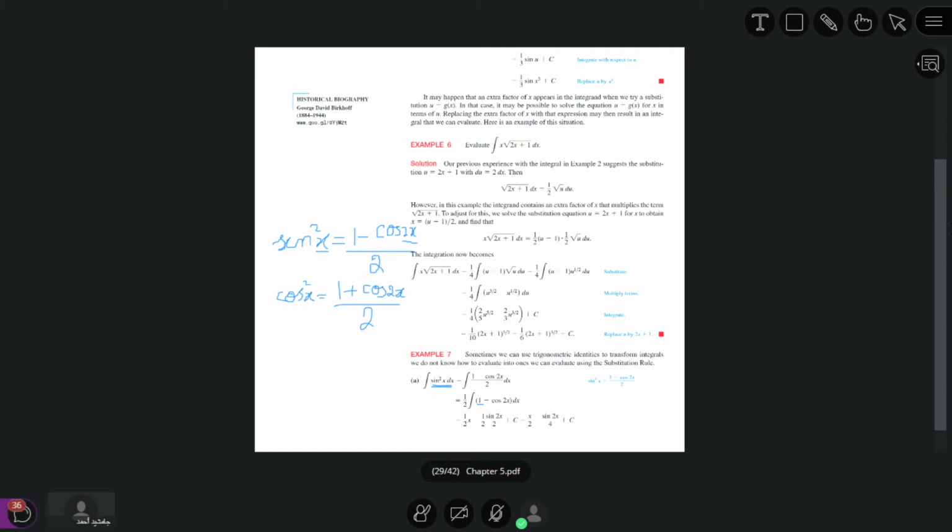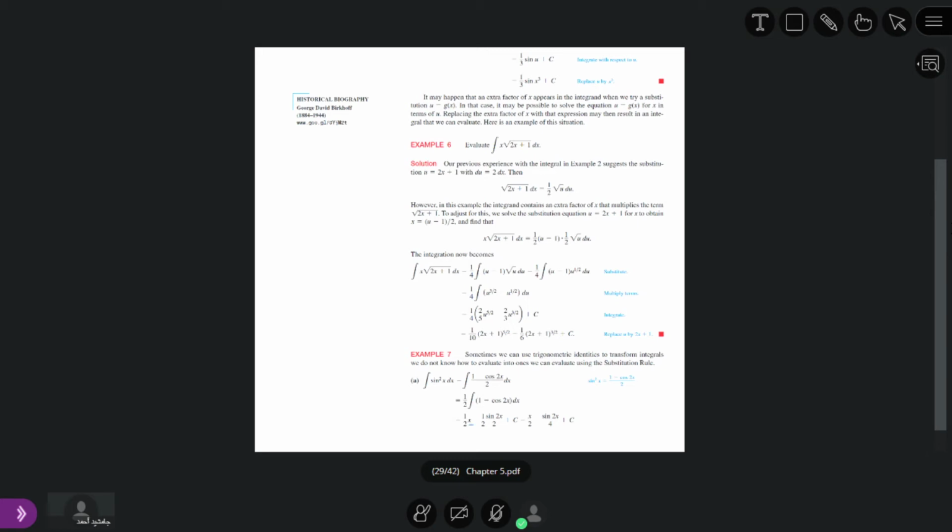It is equal to x. 1 by 2 is a constant, it stays the same. What is the antiderivative of 1? You can see it is x.